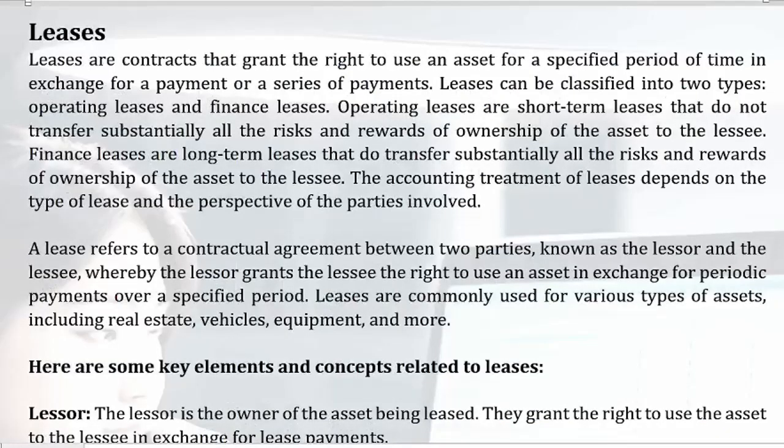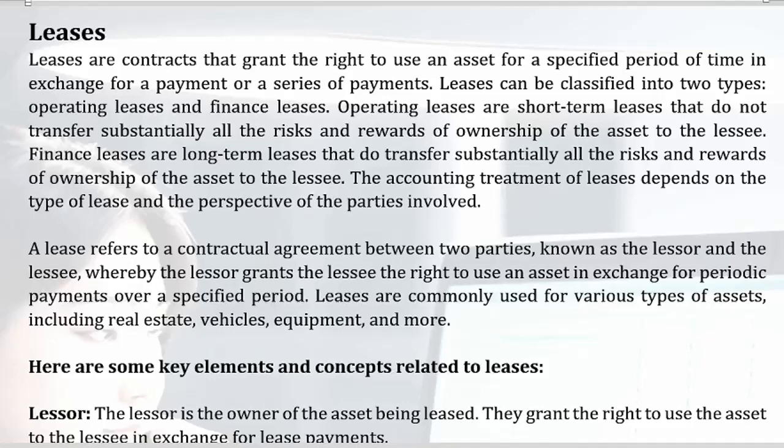Leases. Leases are contracts that grant the right to use an asset for a specified period of time in exchange for a payment, or a series of payments. Leases can be classified into two types: operating leases and finance leases. Operating leases are short-term leases that do not transfer substantially all the risks and rewards of ownership of the asset to the lessee. Finance leases are long-term leases that do transfer substantially all the risks and rewards of ownership of the asset to the lessee. The accounting treatment of leases depends on the type of lease and the perspective of the parties involved.